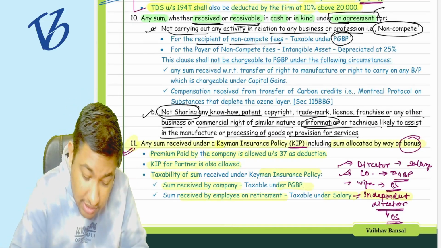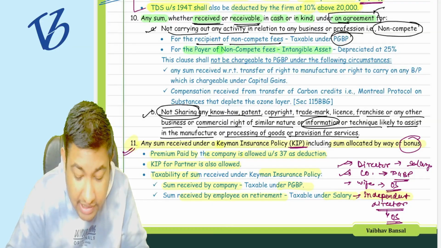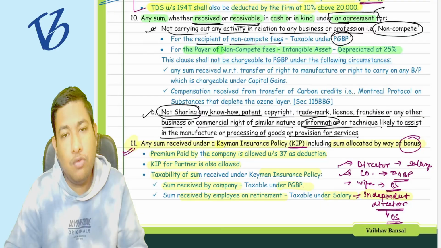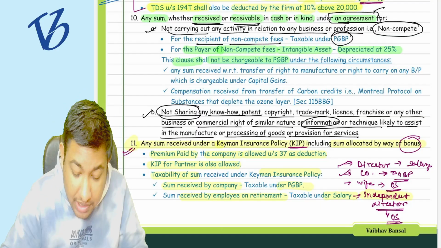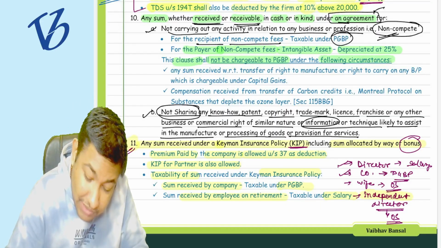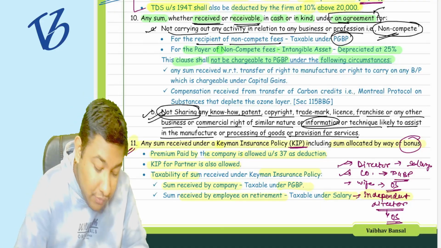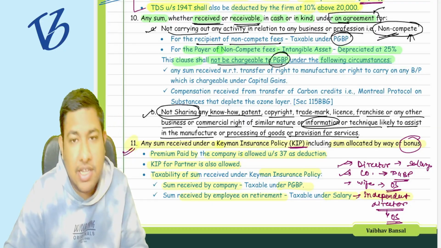This is what is written, that for the payer of the non-compete fee, it is an intangible asset and depreciated at the rate of 25%. Now, this sum shall not be chargeable to PGP under the following circumstances. Meaning, if you are not receiving only the non-compete fees, then this clause is not chargeable under the head PGP.